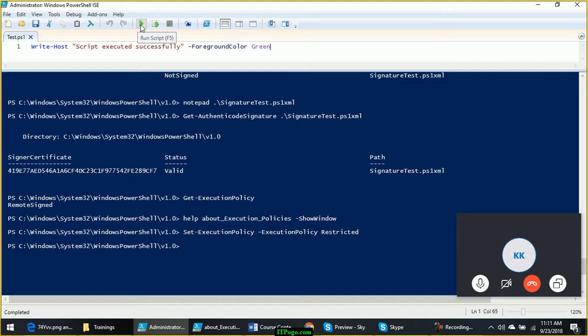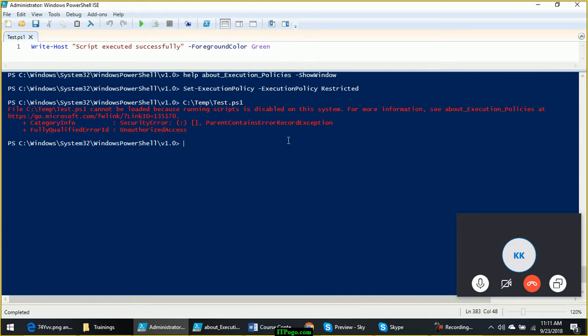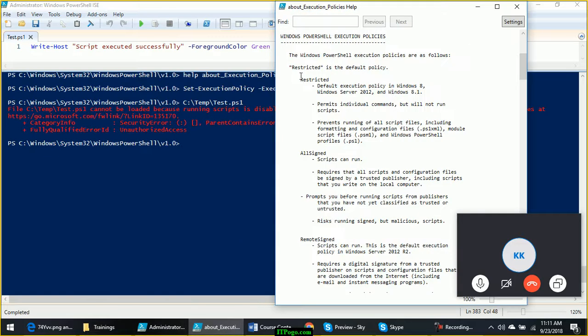If I try to run this script now, I am getting an error, and the error says the script cannot be loaded because running scripts is disabled on this system. For more information, check about execution policies. That is what the execution policy Restricted means. It will not allow you to run any scripts. You can run only commands. No matter whether your script is digitally signed or not, you cannot run the scripts.